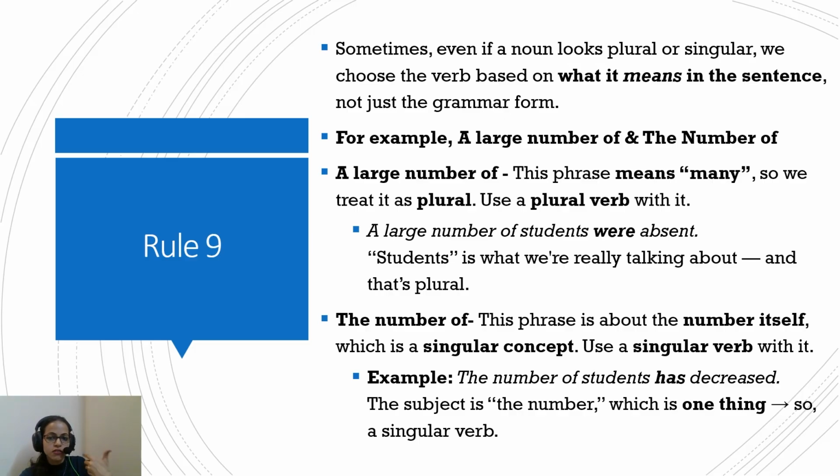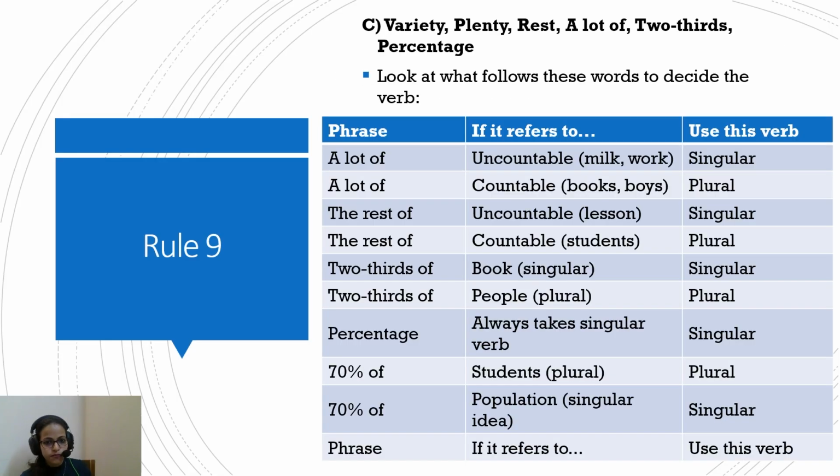So there's a difference. You have to understand how a phrase has been used in the sentence: does it give a plural sense or a singular sense? You use the verb accordingly. Now there are phrases, again, just to give you an idea of how you get a sense based on that. Words like variety, plenty, rest, a lot of, two-thirds, percentage can have contextual meaning, and hence the singular or plural usage can depend on the context.